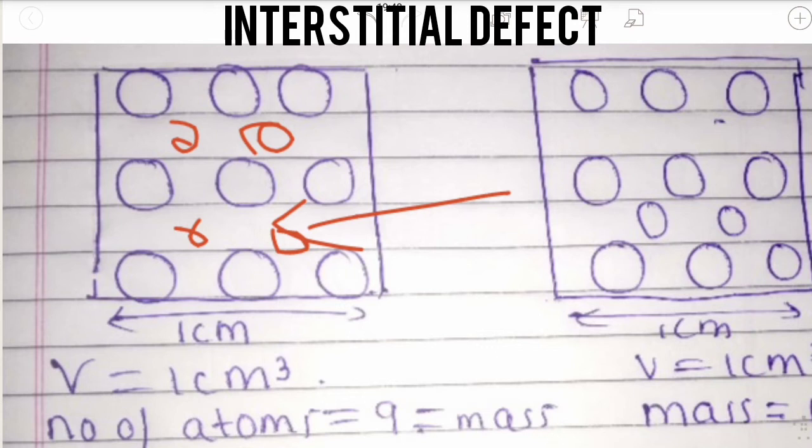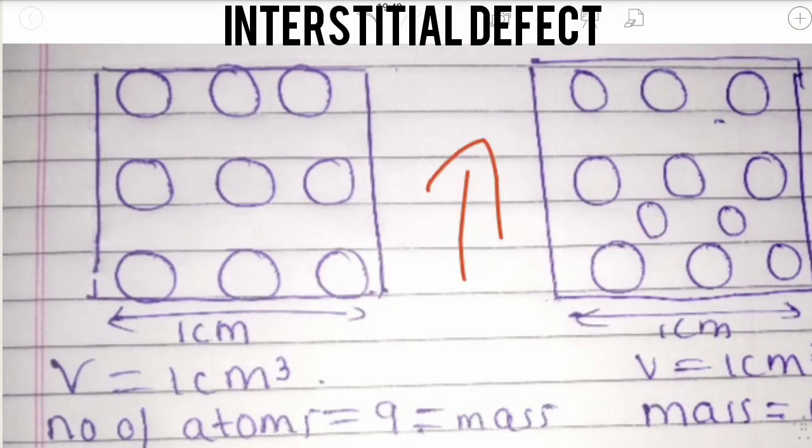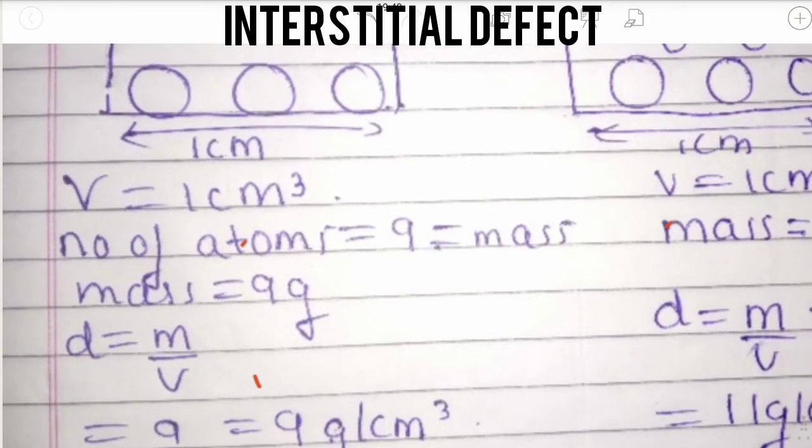In the case of the interstitial defect, when we talk about density, here the density increases. Look at this structure: particles have occupied the interstitial voids. Density here increases, but in the case of a vacancy defect, the density decreases. In this case, the density increases because two more atoms have been joined. Let us find out how the density increases.